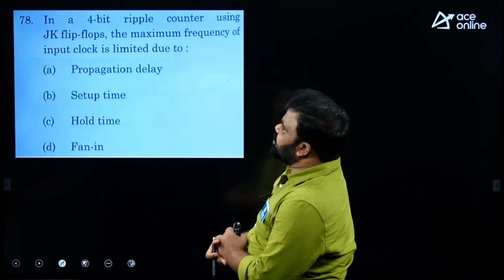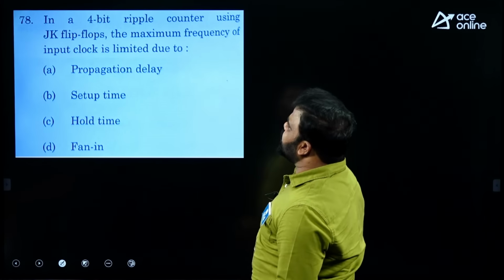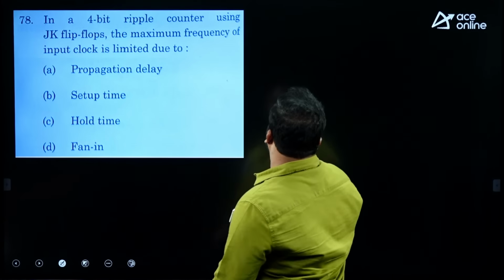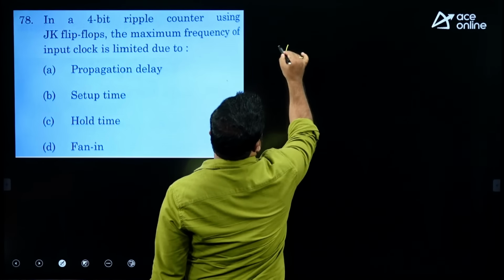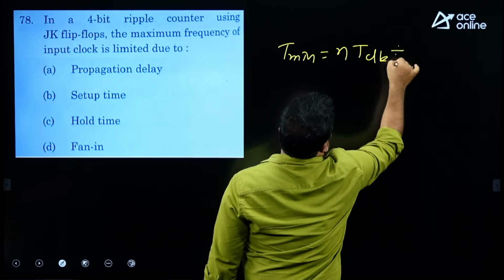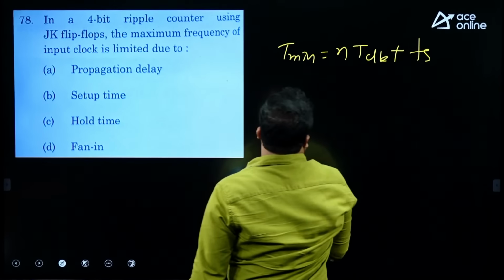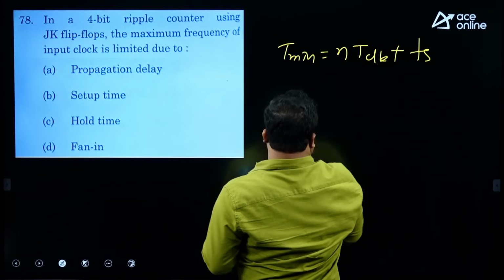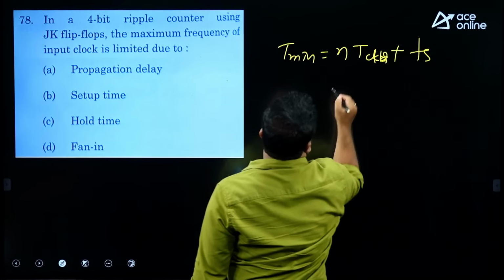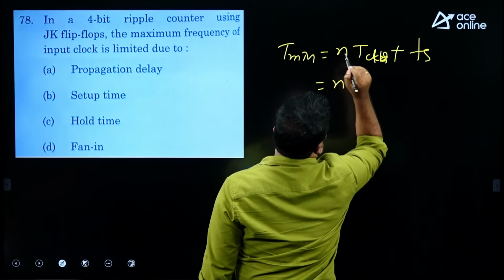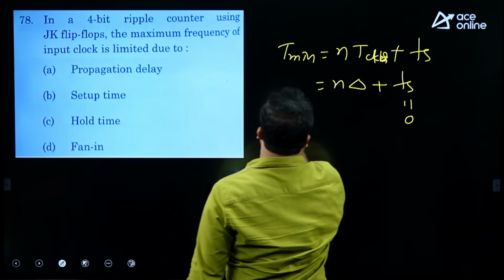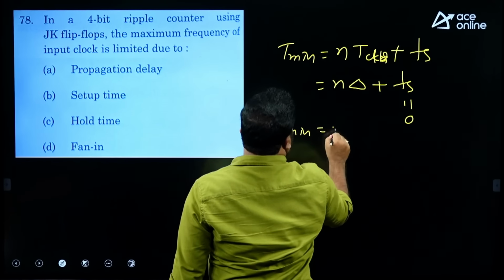Again one more question. In a 4-bit ripple counter using JK flip-flops, the maximum frequency of the input clock is limited due to what? For a ripple counter, T minimum is equal to N times T clock-to-Q plus T strobe, the strobe time. Ideally we consider strobe time as 0, so T minimum is equal to N delta.